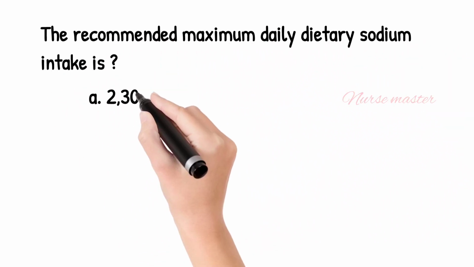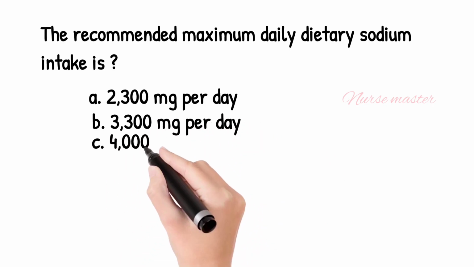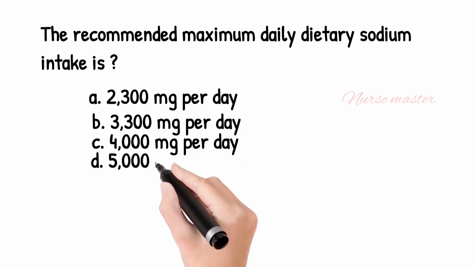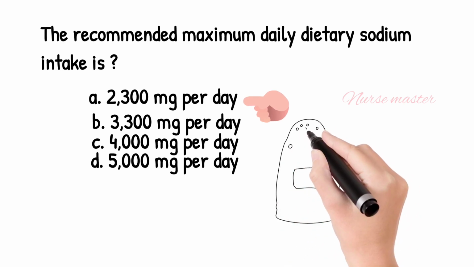Maximum daily dietary sodium intake is option A, 2300 mg per day, option B, 3300 mg per day, option C, 4000 mg per day, option D, 5000 mg per day. The answer is option A, 2300 mg per day.